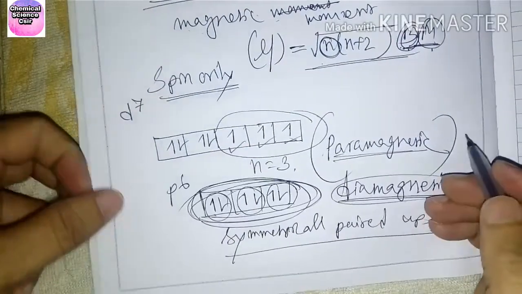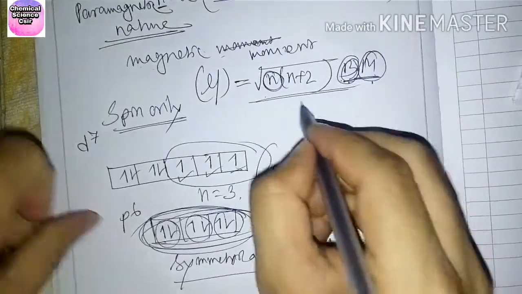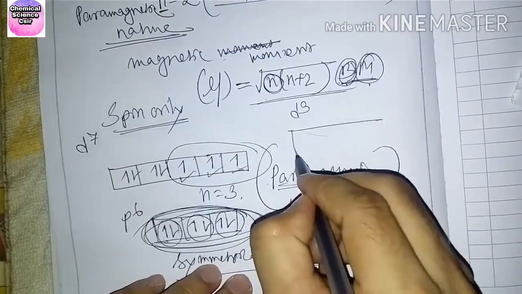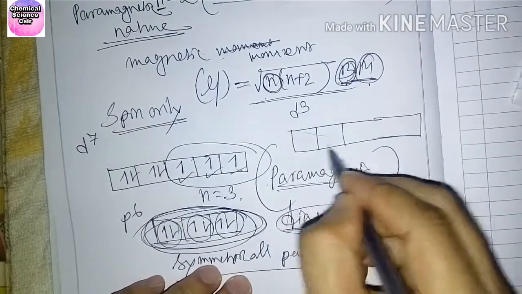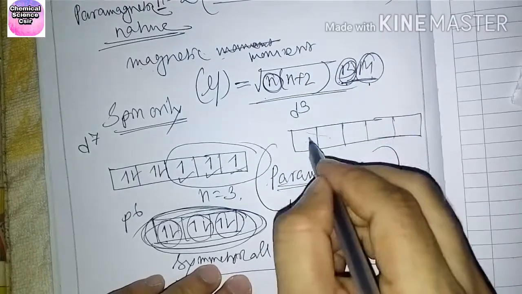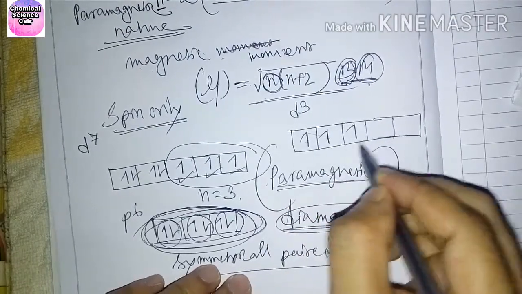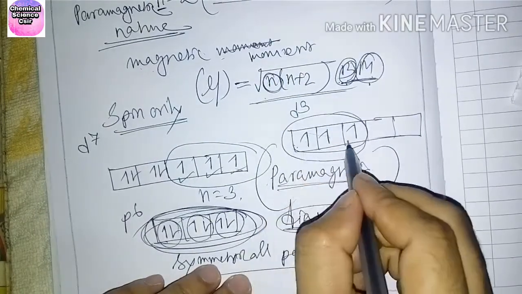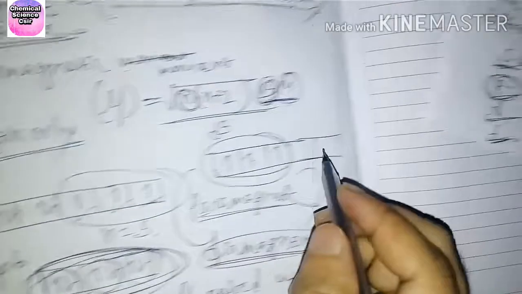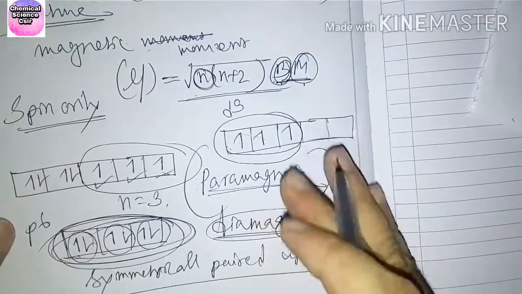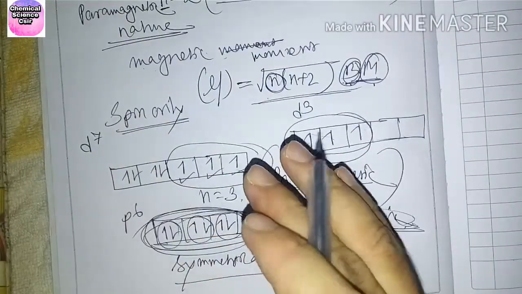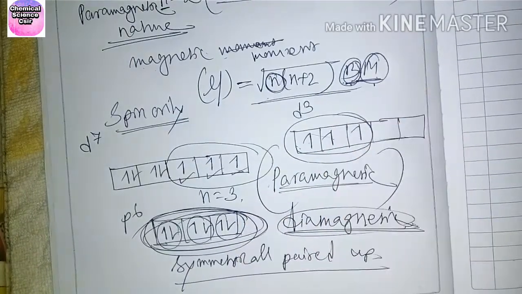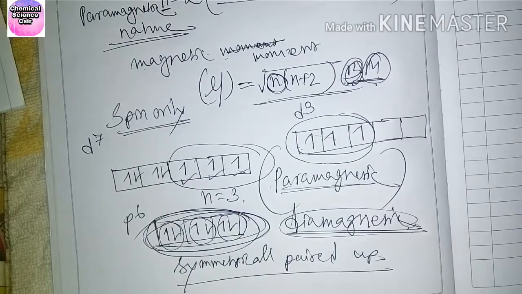Another example, suppose this is d3. How to write? For the 5 d orbitals, 1, 2, 3, 4, 5, then 1, 2, 3 like this. How many unpaired electrons are present? There are 3 unpaired electrons. This is the correct way to write, according to Hund's rule. Understood?